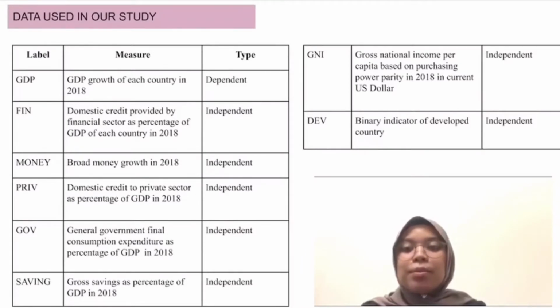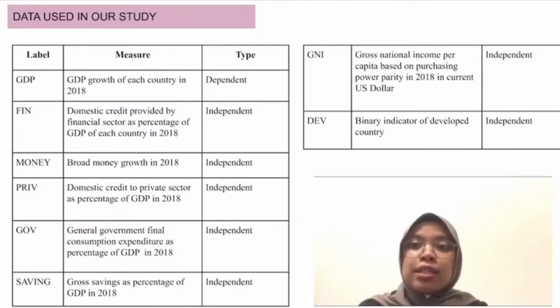I will explain about the data used in our study. The dependent variable in our study is GDP. It is measured using the GDP growth of each country in 2018. There are 7 independent variables in our study. The first one is FIN. It is measured using the domestic credit provided by the financial sector as a percentage of GDP in 2018. The second one is money. It is measured using the broad money growth in 2018.